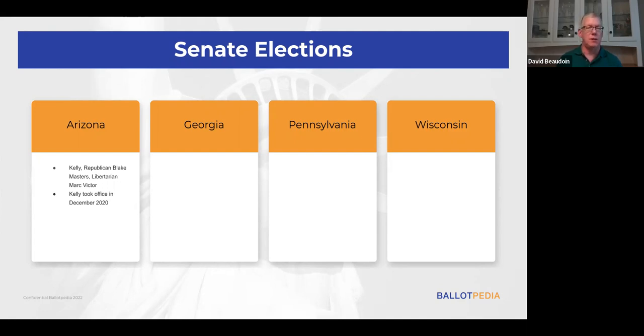So this race has been incredibly close, and the history reinforces that. The 2 most recent presidential elections in Arizona were very close. President Joe Biden won the state.